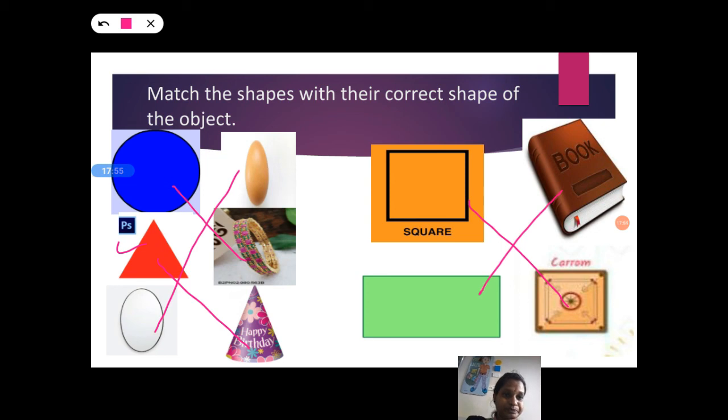Match the book. It is not in our worksheet, so you should draw all these objects and match the shapes with the correct object. Dear parents, it is your responsibility, okay? You should draw and give it to your child and ask them to match the shapes.